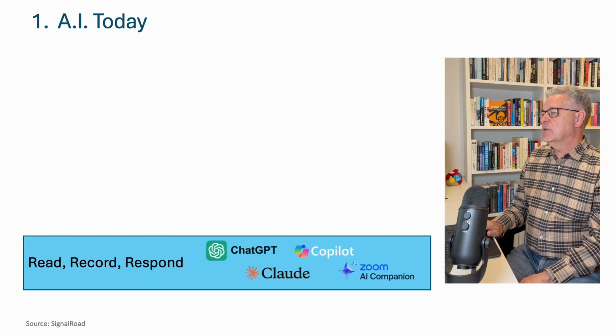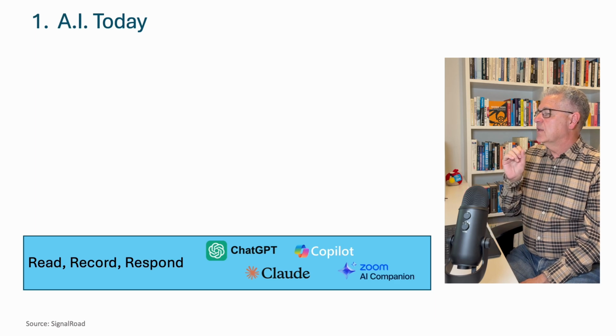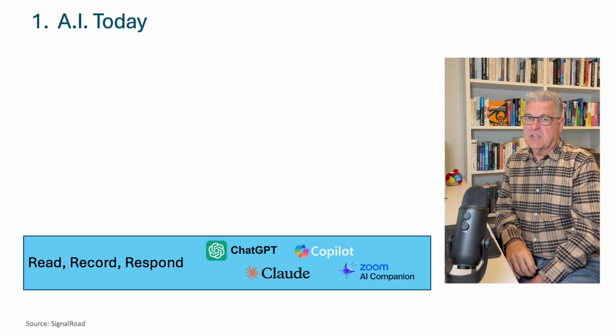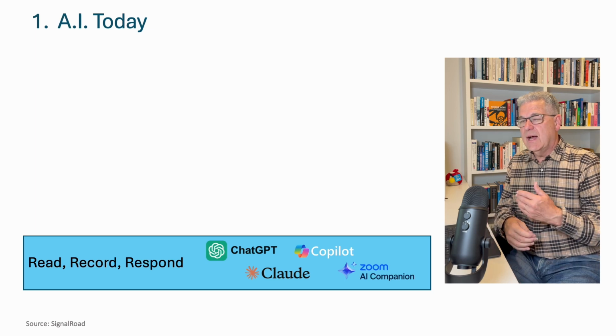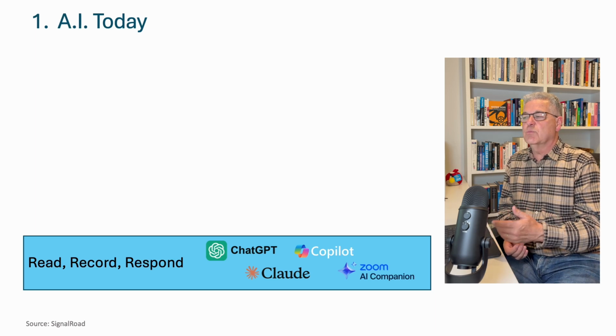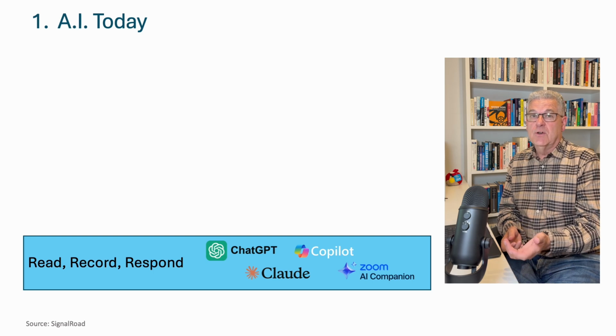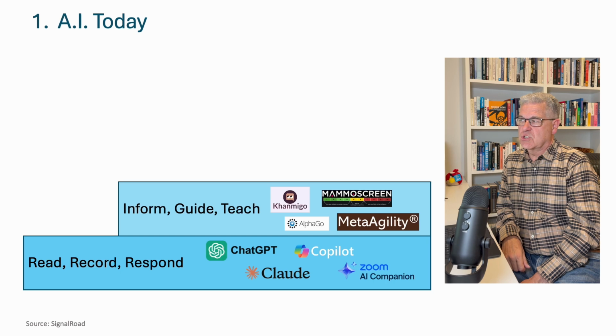The first layer is read, record, respond. This layer took off with ChatGPT, followed by others like Claude and Perplexity. AI is now being embedded in office tools like Microsoft Office and Zoom's web conferencing. From there, we move up into Inform, Guide, Teach.